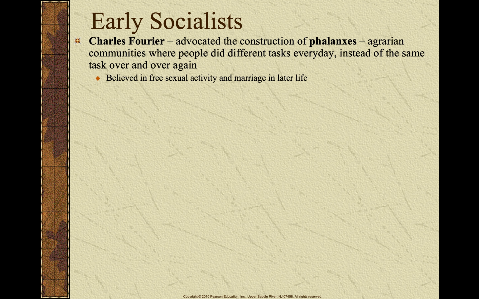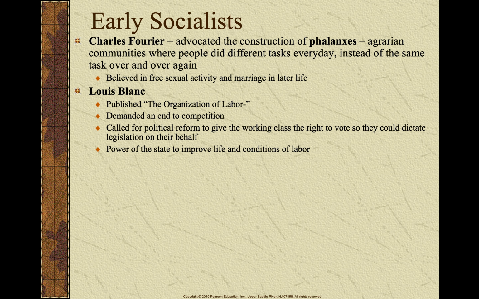Another early socialist is Charles Fourier, who advocated the construction of phalanxes, these agrarian communities where people did different tasks every day instead of the same task over and over again. He also had new ideas concerning sexuality and marriage. Another is Louis Blanc, who we'll talk about later on.